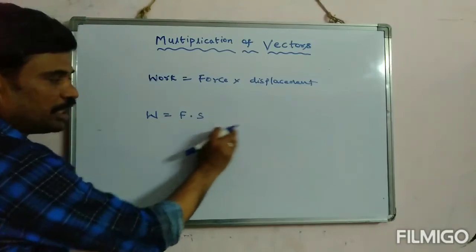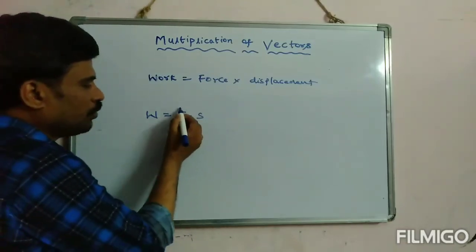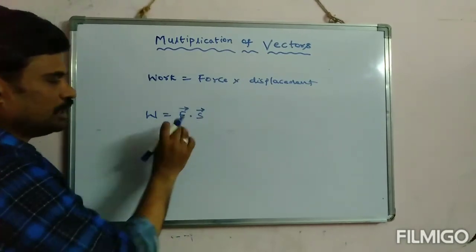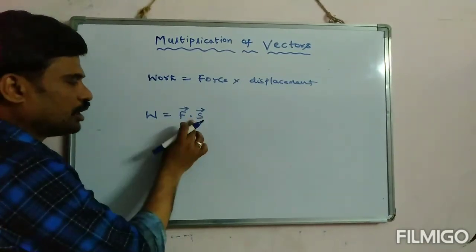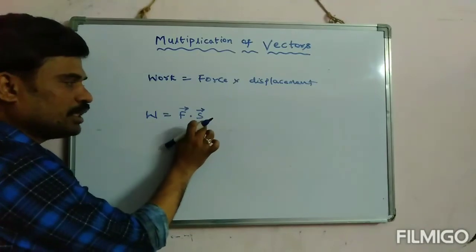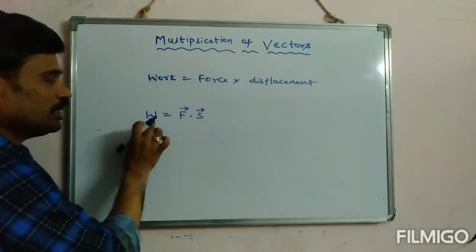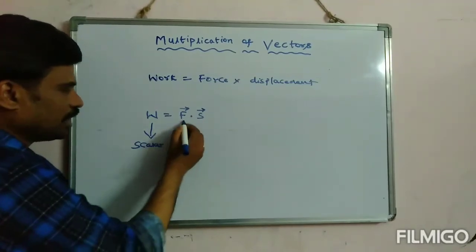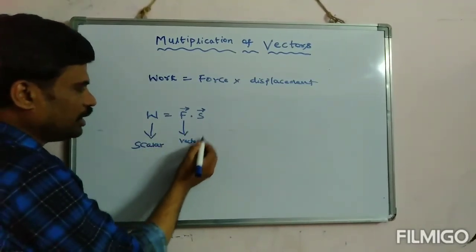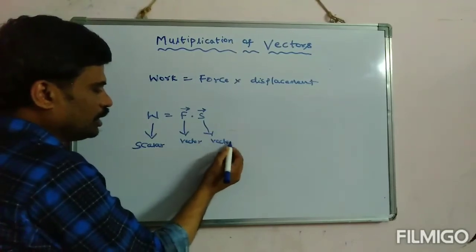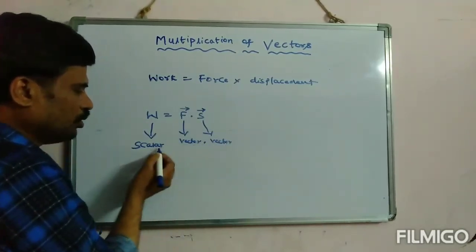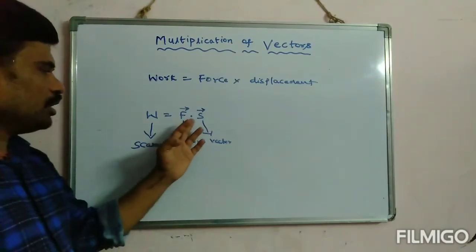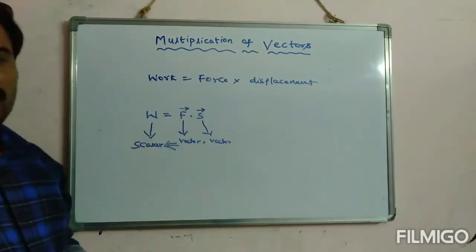Here you can observe carefully, force is a vector quantity, displacement is a vector quantity, and the dot product of force and displacement gives work. But work is a scalar quantity. This is a vector quantity and this is a vector quantity. Now vector dot vector gives scalar. Hence we call this product, the dot product, the scalar product.